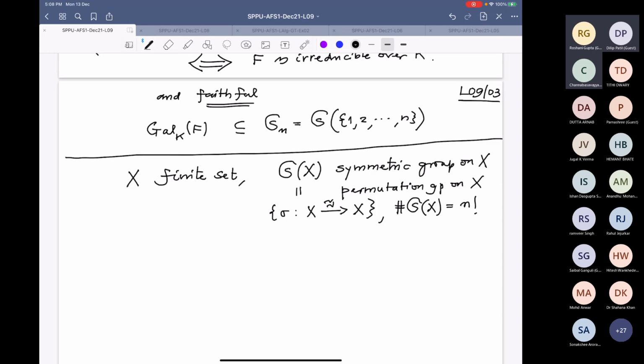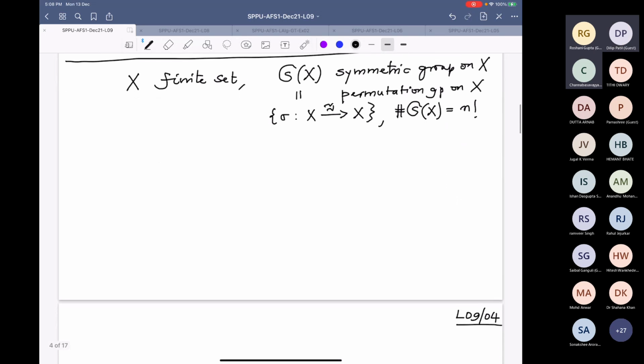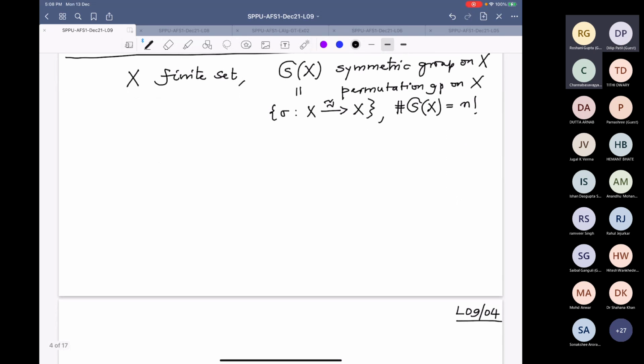And what I am interested in now is collecting some basic facts about this group, like how do you calculate the orders, for example, how do you calculate the orbits, what orbits have to do with the canonical decomposition of the permutations, and things like that. That is what I want to collect today, many basic properties, so that we can use them later. All right, so where do I start?